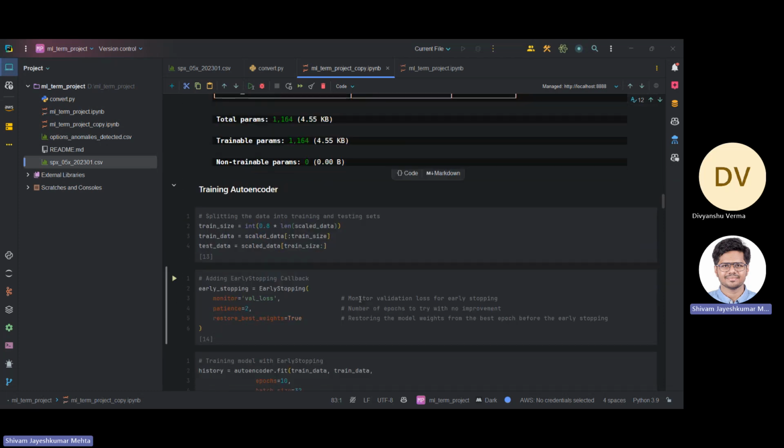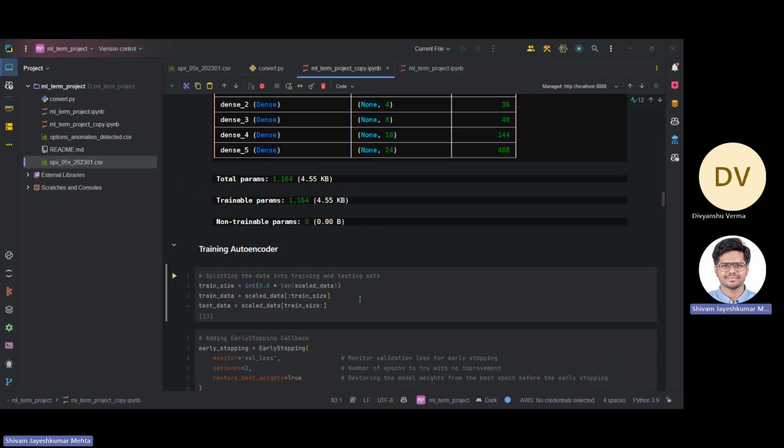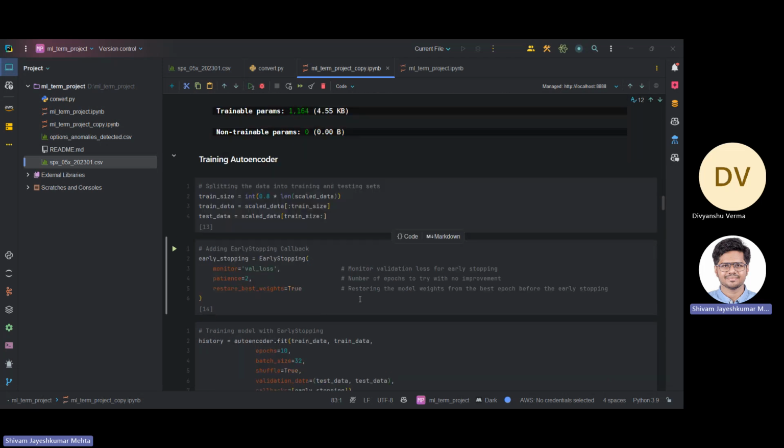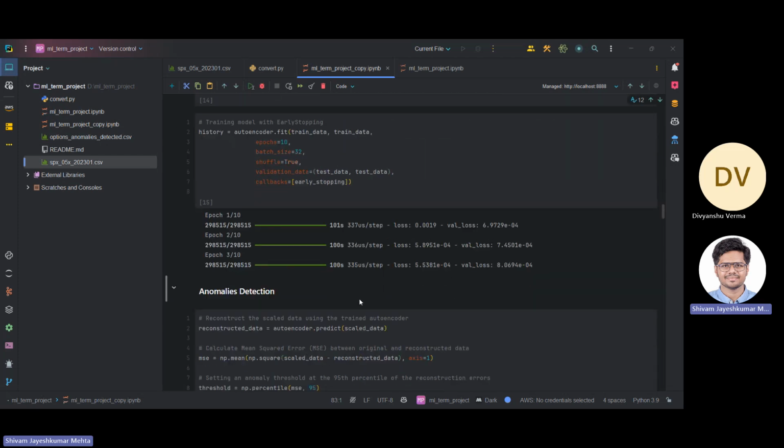And to begin our training, we would split the data set into an 80 to 20 ratio, and then we would implement early stopping to not only save computational time but also reduce overfitting. With that, we will start training our model.